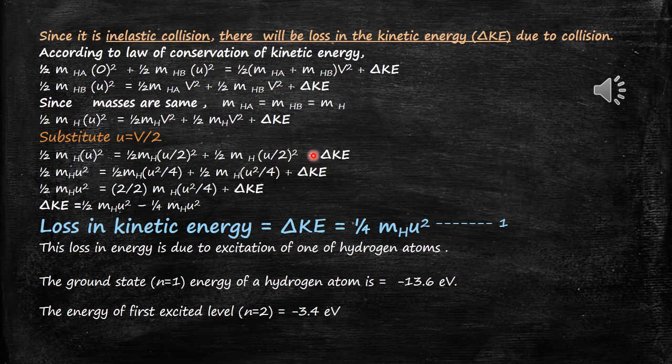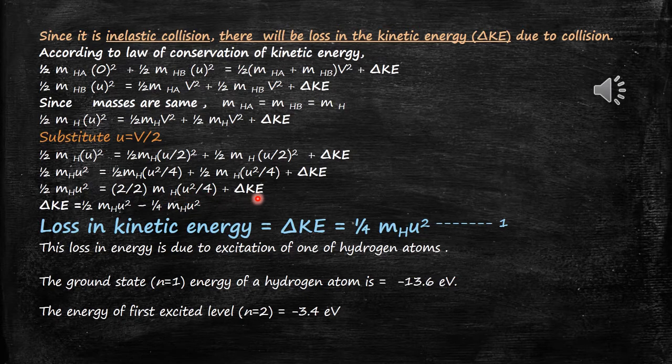Now half mH u square is equal to, after squaring, half mH u square divided by 4 plus half mH u square divided by 4 plus del Ke. After simplification you will get half mH u square is equal to mH u square divided by 4 plus del Ke.